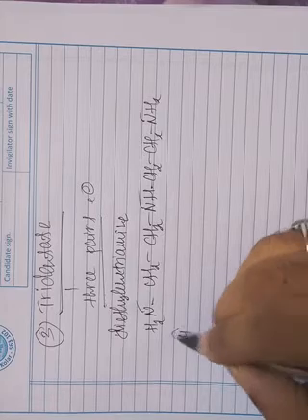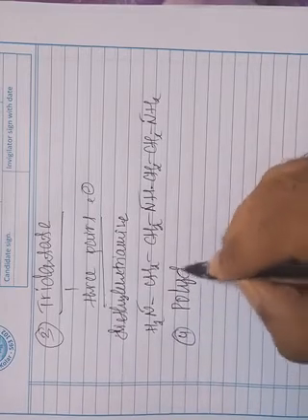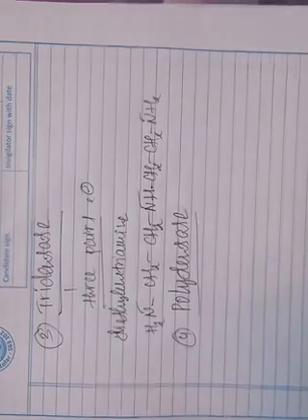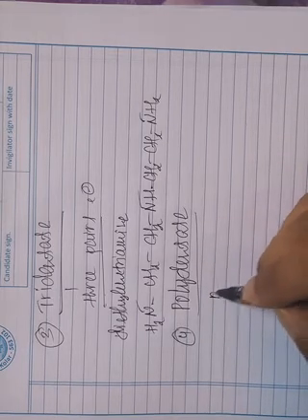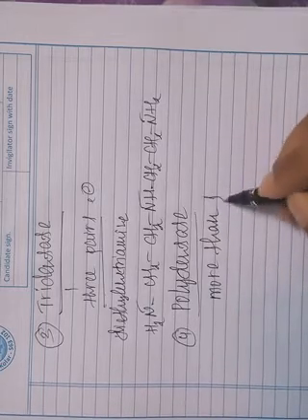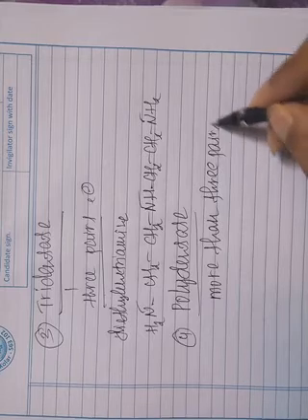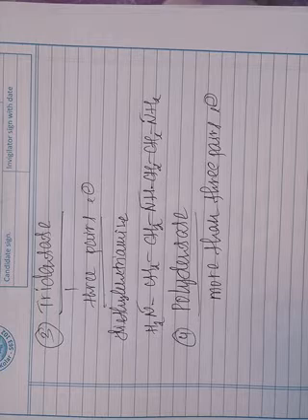Next is the polydentate ligands. Polydentate ligands are the ligands which donate more than 3 pairs of electrons to the central metal atom or ion.